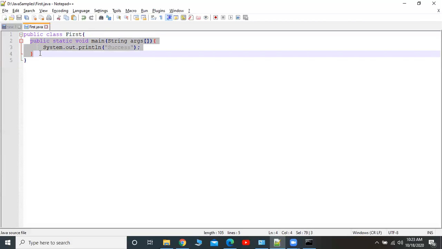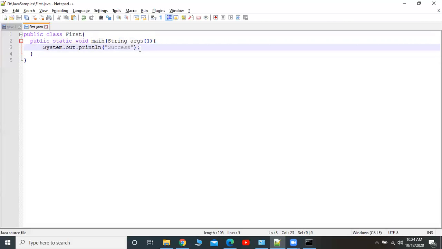Inside this is called a method. Public static void main is a method. Inside the method I have System.out.println, where I have passed one string. Okay, this is ready now. This is one small hello world program. Don't mind me, some of the people will get bored, so definitely I will add more later. This is for very basic and average students, let's say Java for dummies.